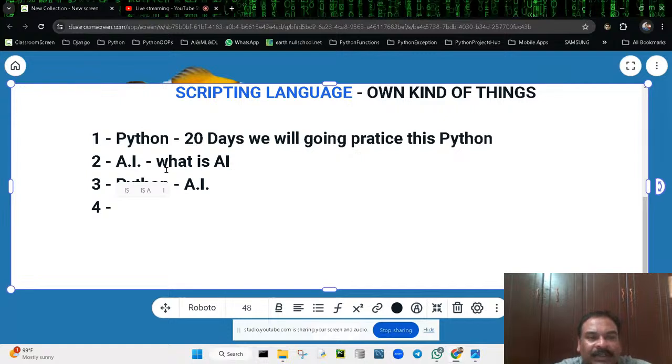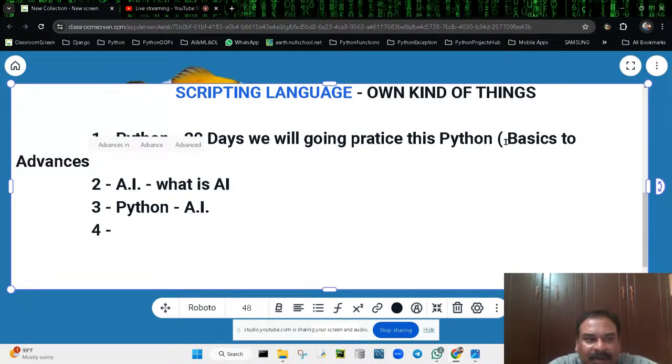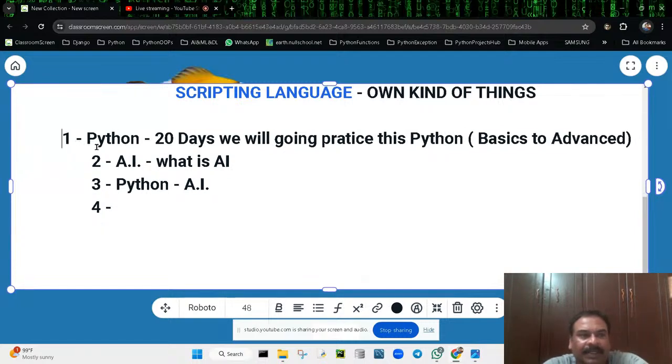First thing is Python. We start with Python, which will take around 20 days. Everything will be covered, from basics to advanced. We are going to cover all the things needed in this. Second one, what is AI?